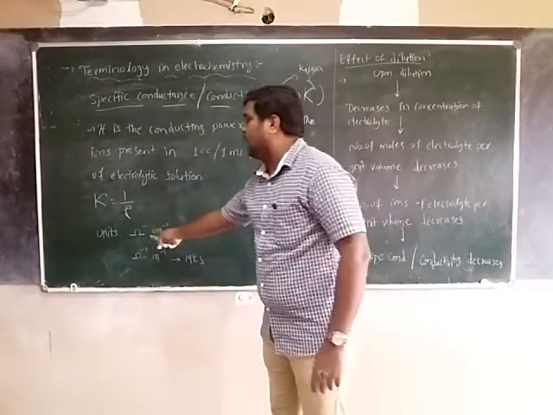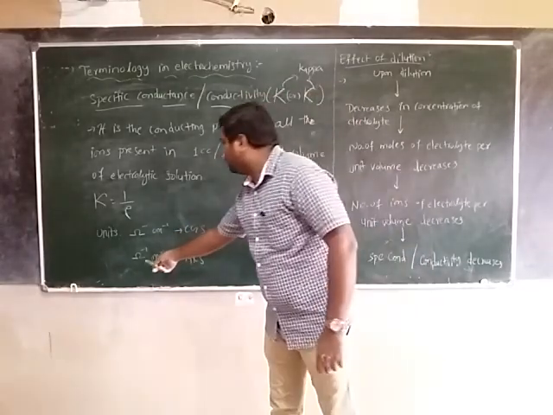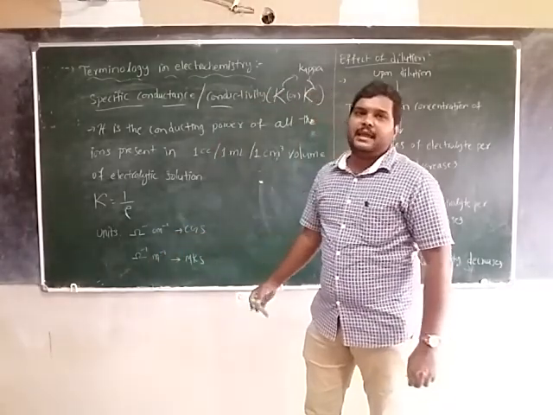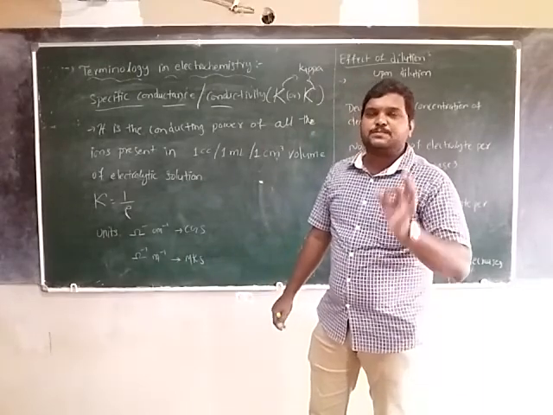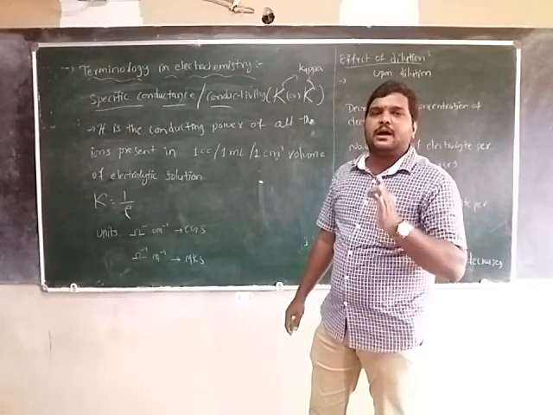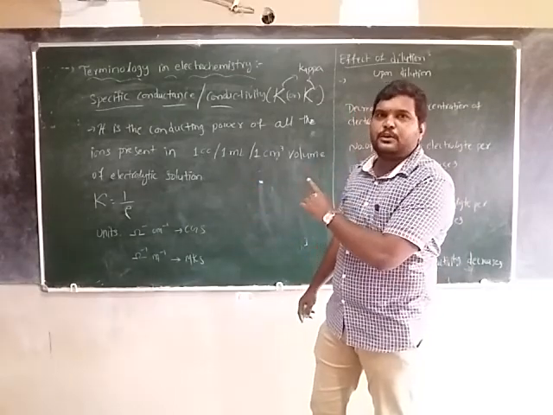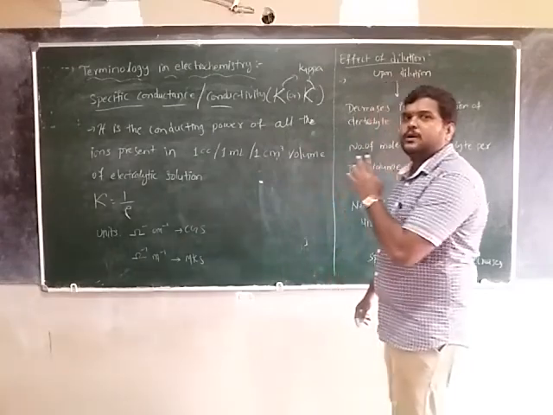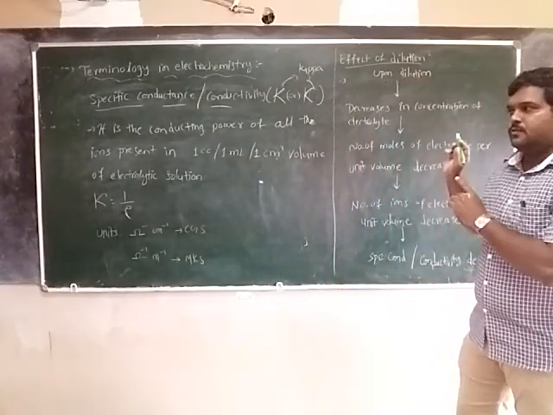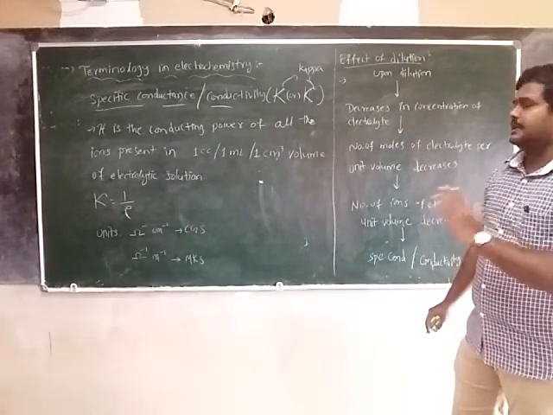The units are ohm inverse centimeter inverse in CGS, ohm inverse meter inverse in MKS. Is it clear? That is called specific conductance or conductivity.